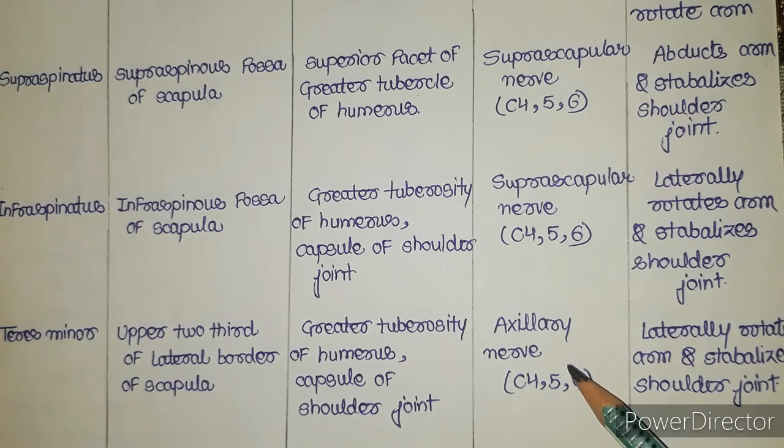Which muscle is also supplied by the axillary nerve? Please mention it in the comment box. I won't tell you. I will tell you the answer in the next video. Okay, what's the action of this muscle? It laterally rotates the arm and stabilizes the shoulder joint.